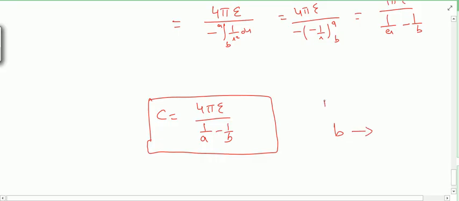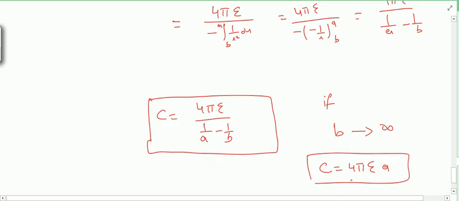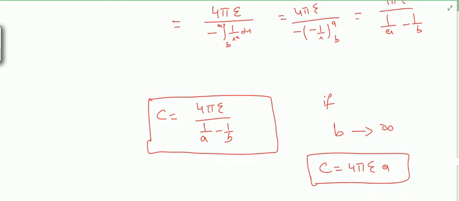Suppose B tends to infinity. Then the term 1 by infinity will become 0, and the capacitance will directly become 4 pi epsilon A. So this is the value of an isolated spherical capacitor. Okay, so this will be the value of the spherical capacitor when B tends to infinity.